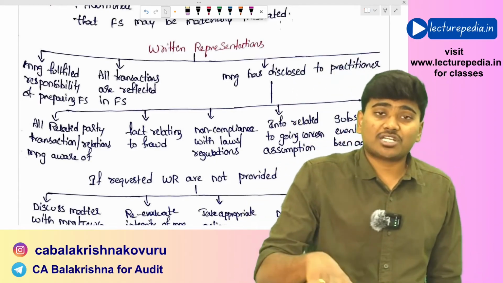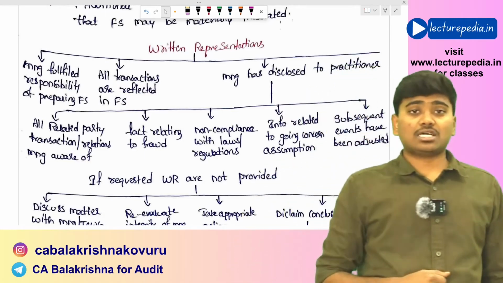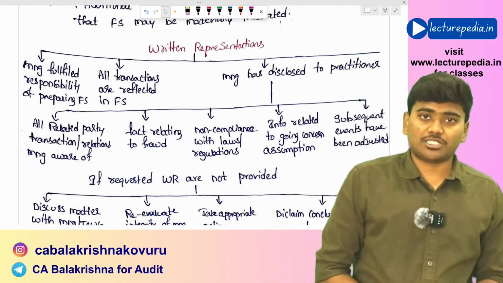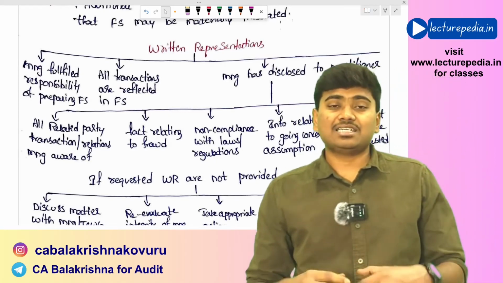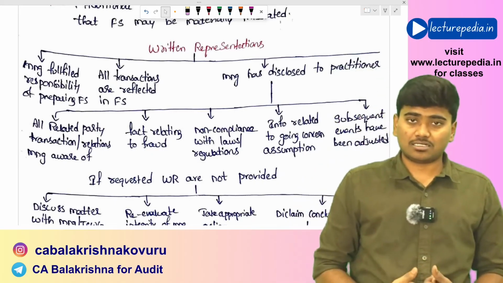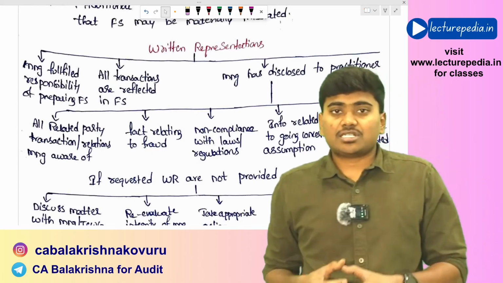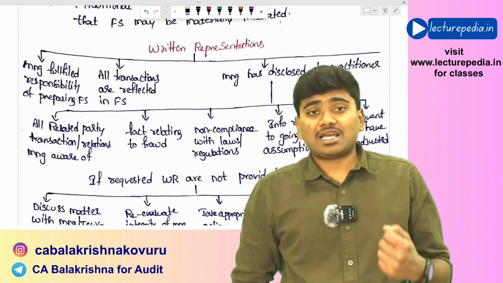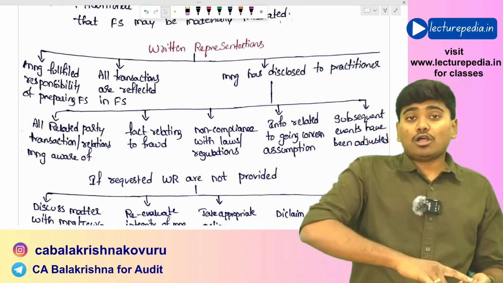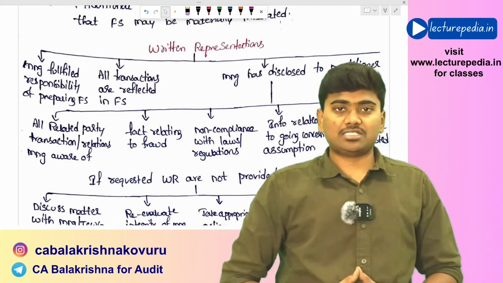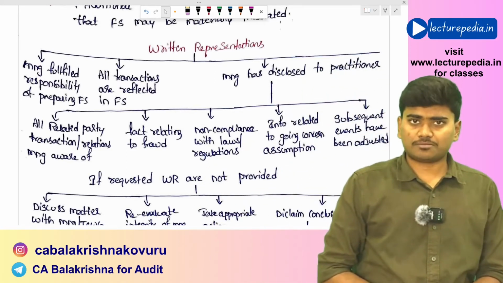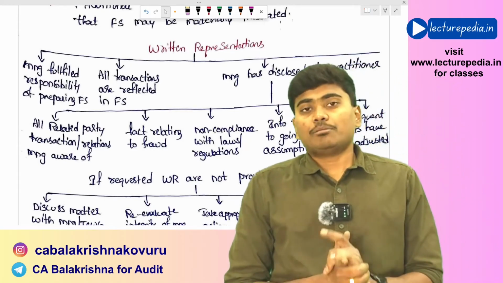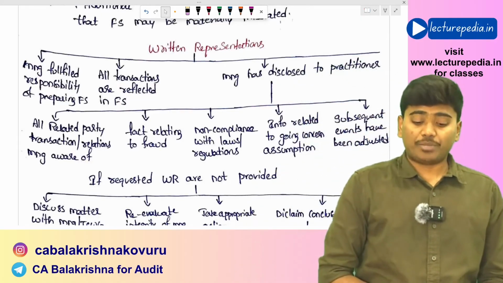And also the information related to the frauds that have taken place during the year, even that you need to give. And with respect to the going concern assumption, how the management has assessed its ability to continue as a going concern. Okay, even this representation the management has to give to the practitioner. And whether management has properly adjusted all the adjusting subsequent events as per the relevant standard or not. Even with respect to this, the management has to give written representation to the practitioner.